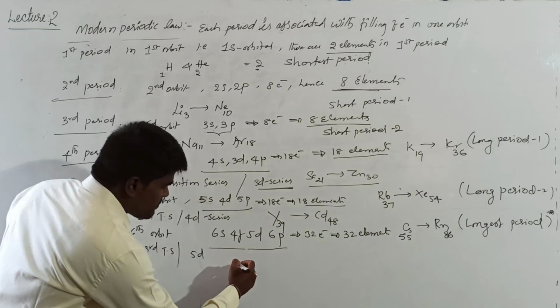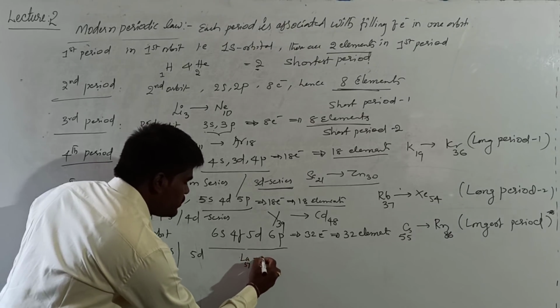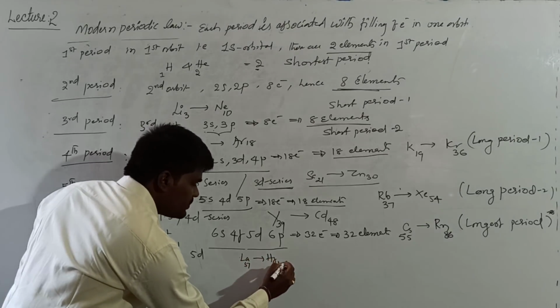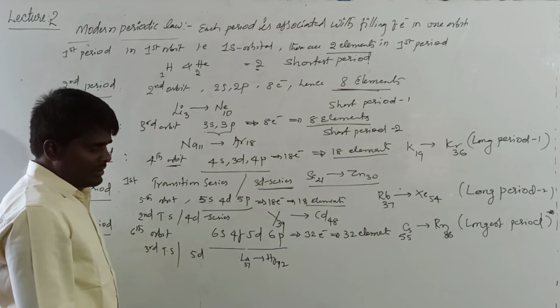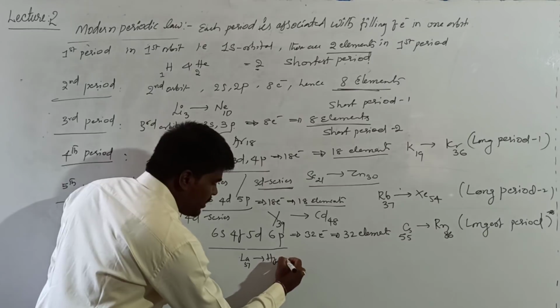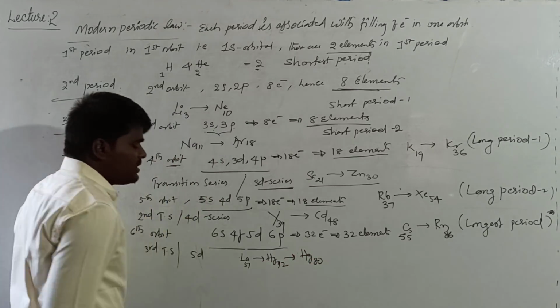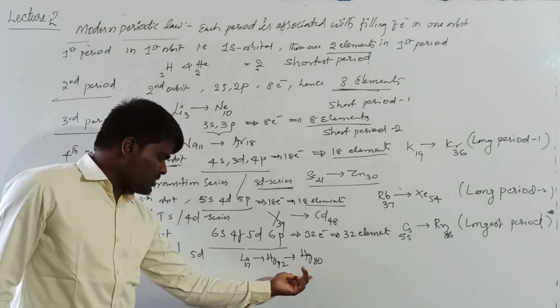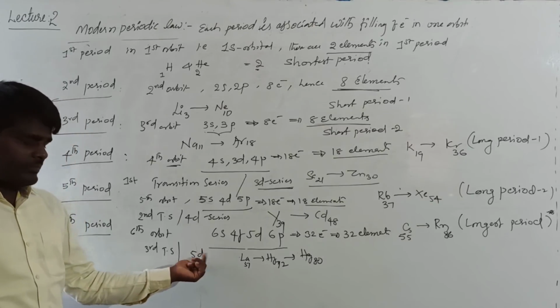This 5d series begins from lanthanum 57 to hafnium 72. In between there are 14 lanthanides, and then up to mercury 80. These 10 elements come under the third transition series or 5d series.